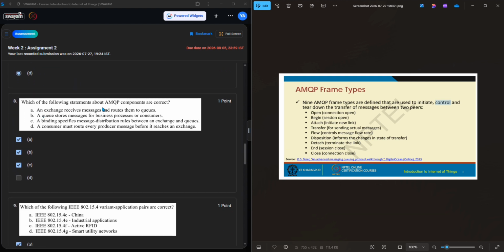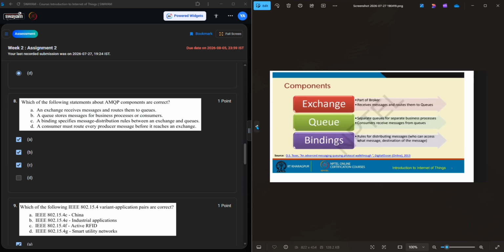Which of the following statements about AMQP components is correct? An exchange receives messages and routes them to queues. Yeah, it's also right. Exchange receives messages and routes them to queues. Option A is also right.